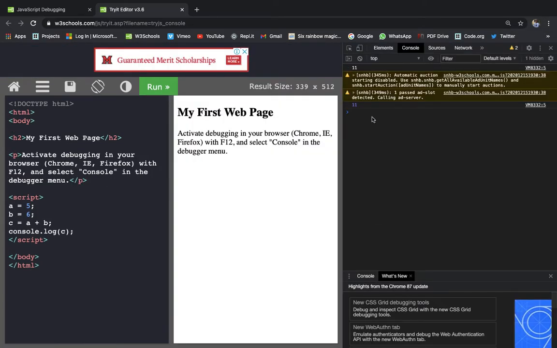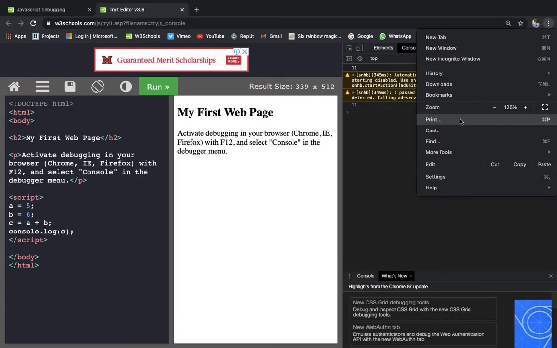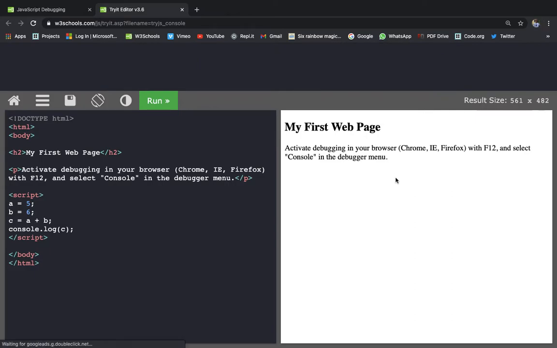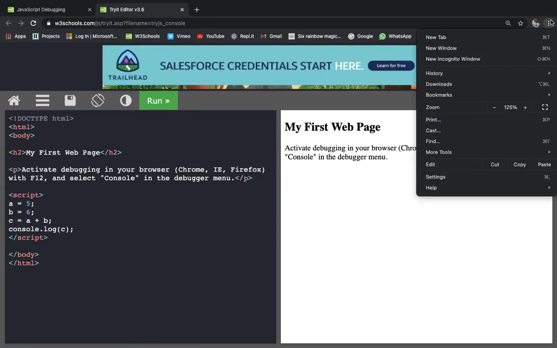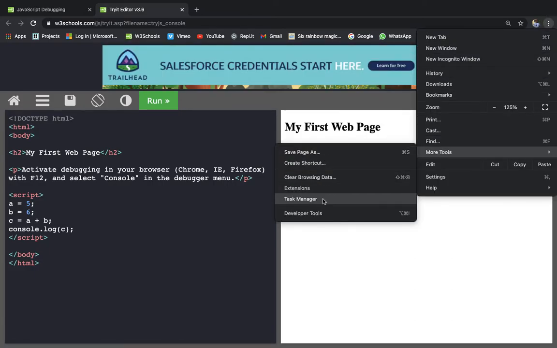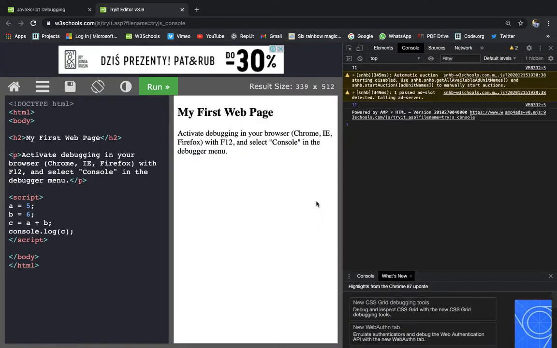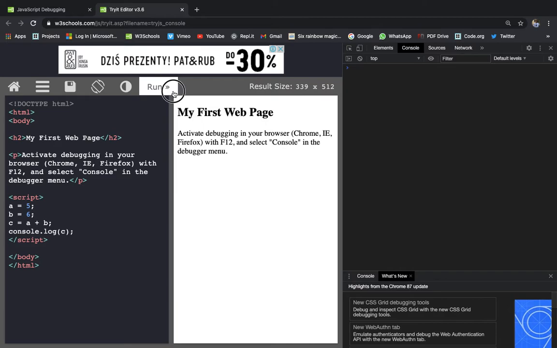You have to go over here to More tools and Developer tools. In normal Chrome also you have to go there if you don't want to press F12. Okay, so I'll just clear this once and run it.